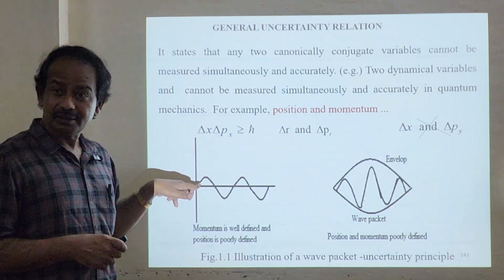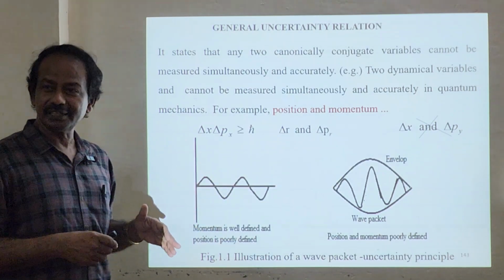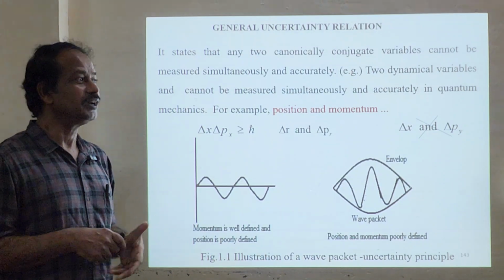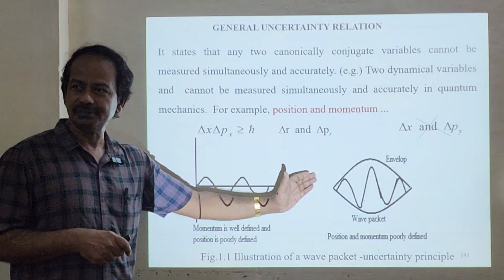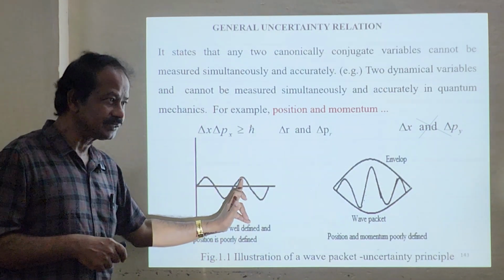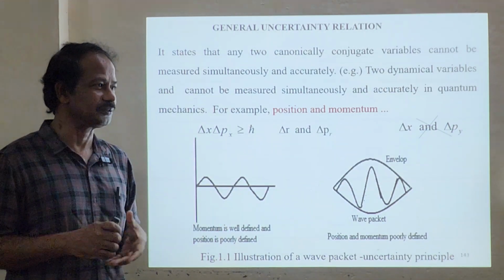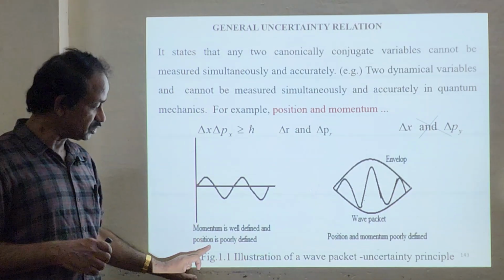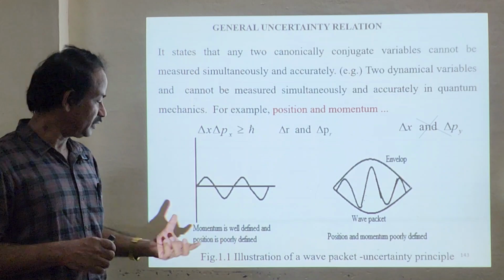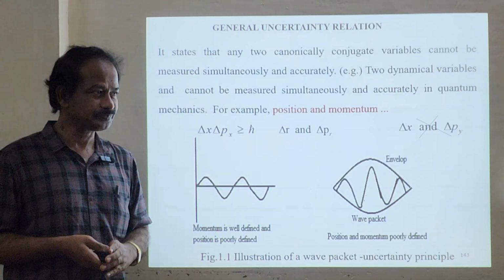Momentum is well known. The position of the particle is in doubt. Where the particle is located, because it goes from minus to plus infinity, it can exist here, it can exist at any place; which place I am going to take, we do not know. So position is ill-defined, poorly defined, whereas momentum is clearly defined.